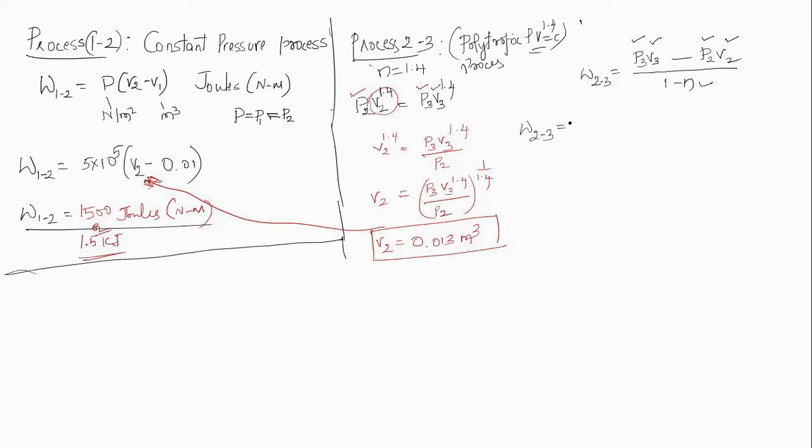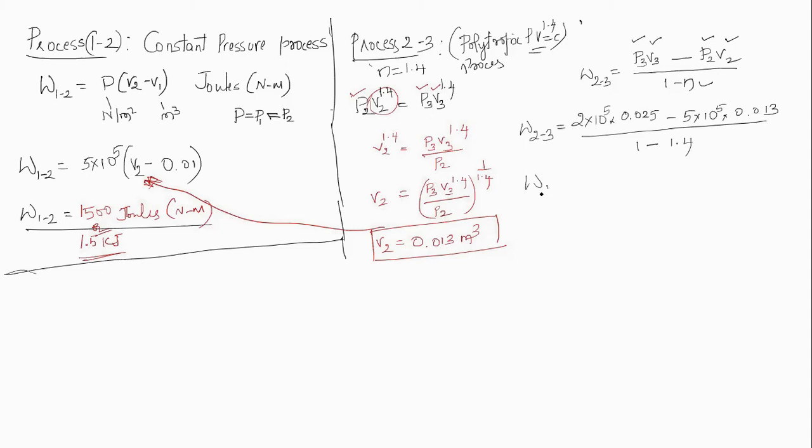P3 it is 2 into 10 to the power of 5, 2 bar, and V3 it is given, it is 0.025, and P2 it is also given in the problem, 5 bar, 5 into 10 to the power of 5, and V2 is calculated, 0.013, divided by 1 minus n, 1.4.